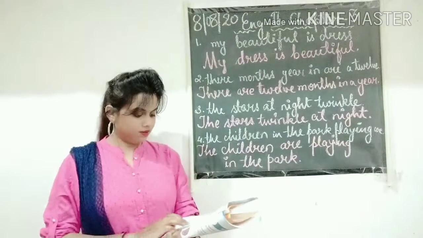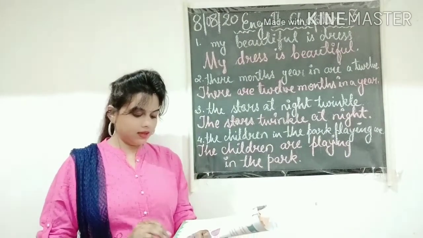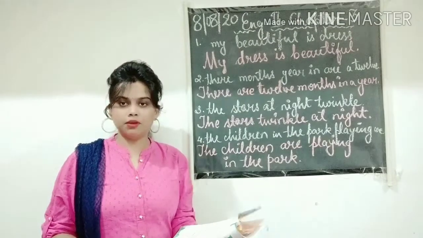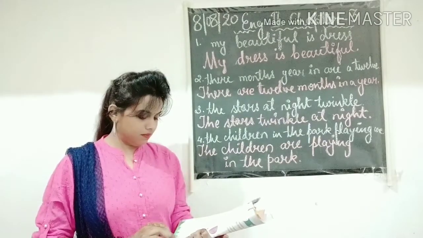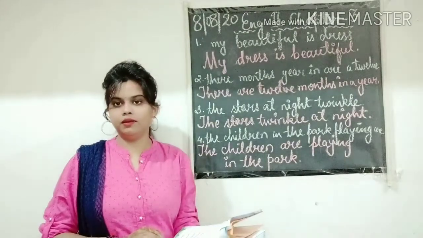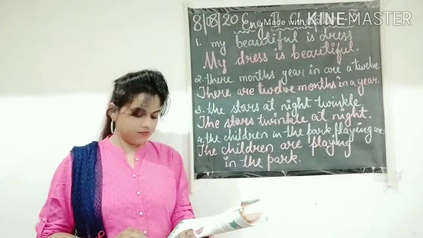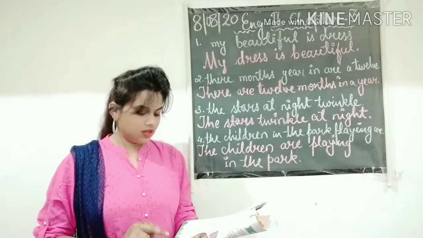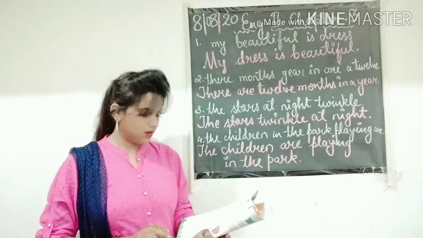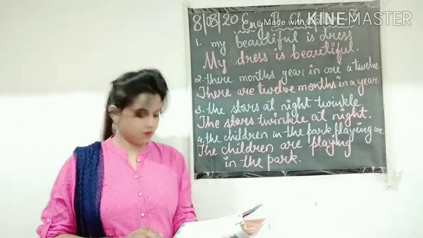First question is, the baby is crawling. See the picture where the baby is crawling and write the number 1 in front of that baby. Second one is, the Taj Mahal is in Agra. See where the Taj Mahal is given and write the number 2 in front of it.